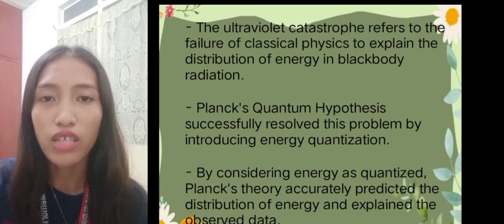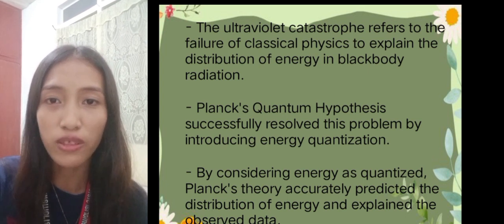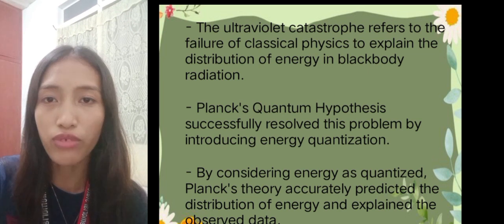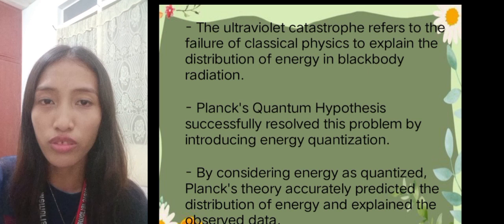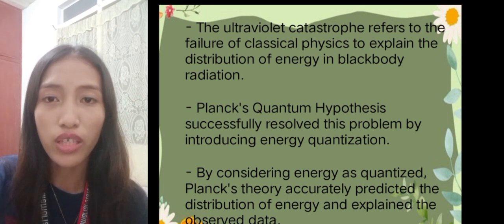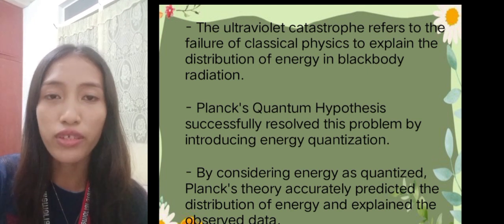So the concept of energy quantization allowed for the calculation at this level. This accurate prediction of energy distribution resolved the ultraviolet catastrophe and aligned with the experimental observation. So next is the impact on physics and the development of quantum mechanics.